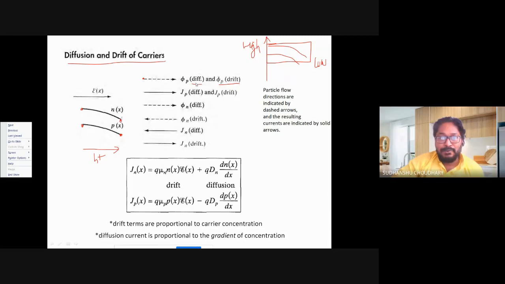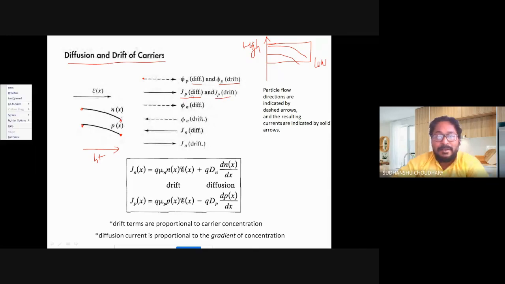So I have diffusion current due to holes and drift current due to holes. Since both are moving in the same direction, the current is also in the same direction for both diffusion and drift due to holes. Right? The current is from left to right, because of diffusion of holes from left to right, and the current due to drift is also from left to right due to the drift of holes along the electric field.